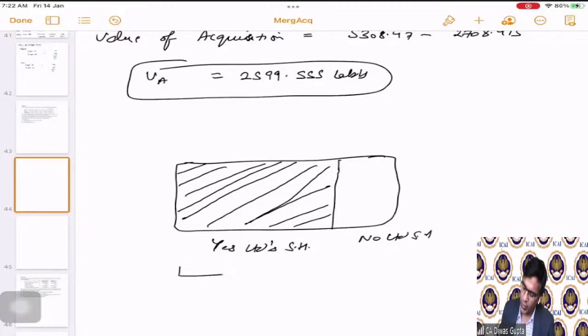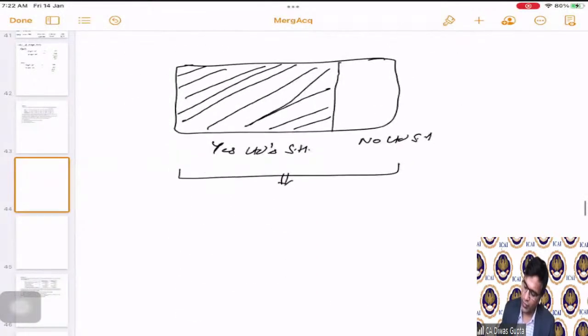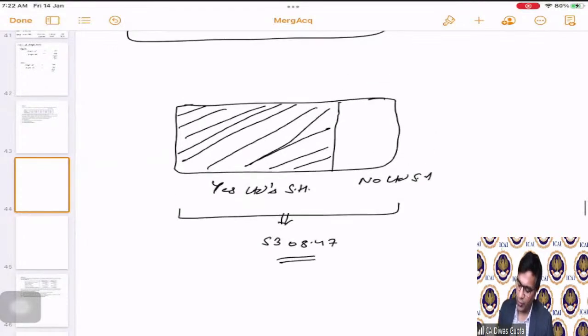Correct? We know that total value is how much? The total value is 5308.47. This is the total value. Correct? So they are asking us that before merger, the same value for Yes Limited shareholder was something. Now the total value for Yes and No put together is this much. You tell us how much Yes Limited shareholders are able to gain.